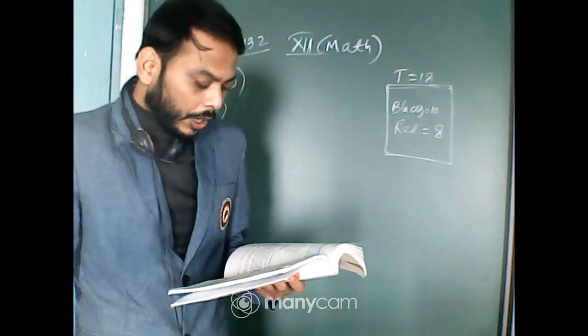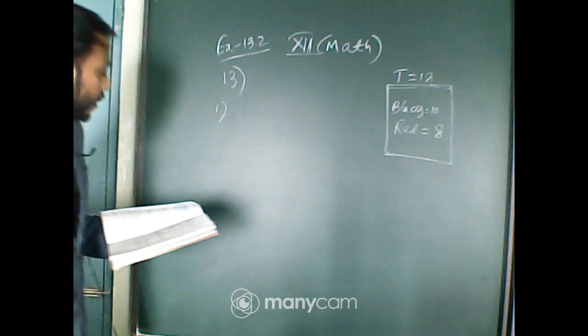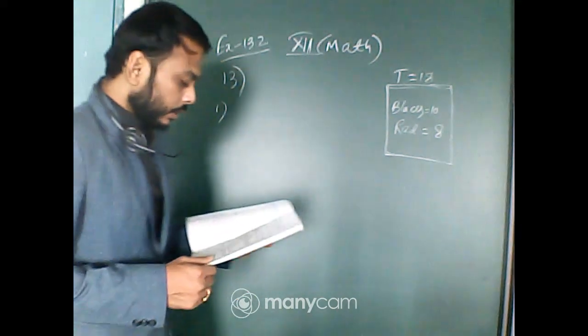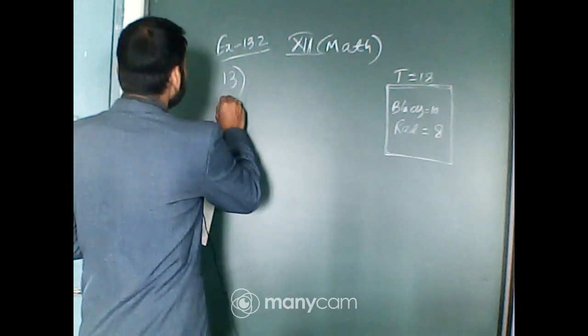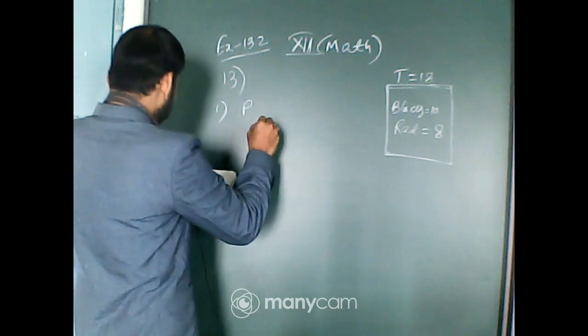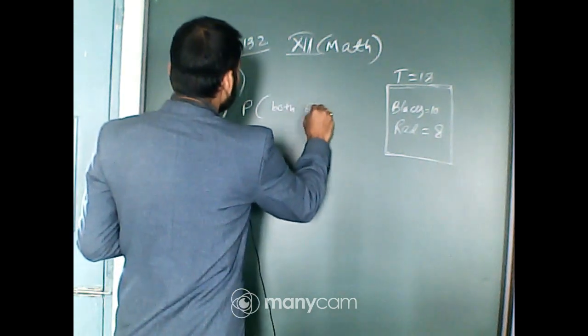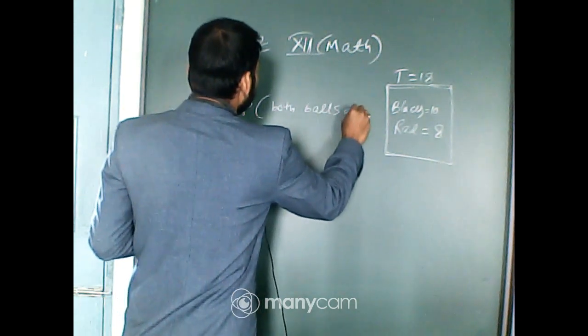Okay. Now both balls are red. So probability of both balls are red.